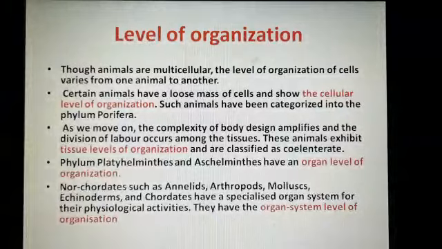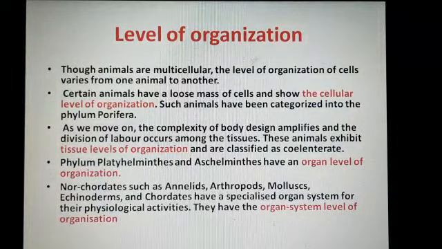Here you write the level of organization and explain with examples. Certain animals have a loose mass of cells and show the cellular level of organization. Such animals have been categorized into phylum Porifera. In tissue level organization, cells form tissues but don't form organs. Example: coelenterates. Then organ level organization: Platyhelminthes and Aschelminthes. And organ system organization: some chordates and non-chordates.